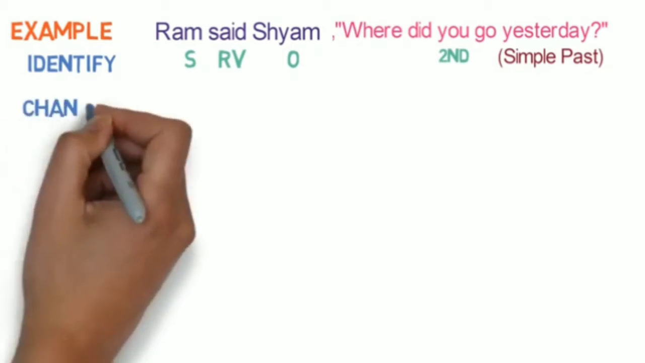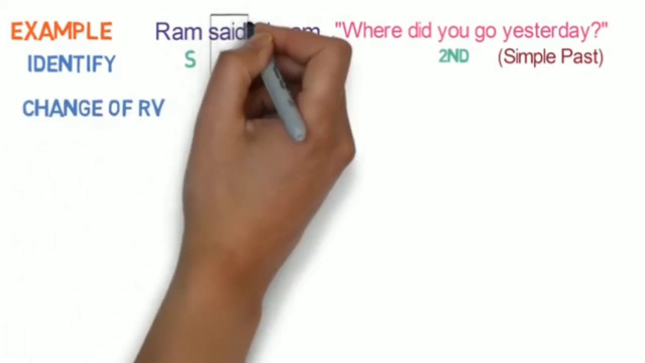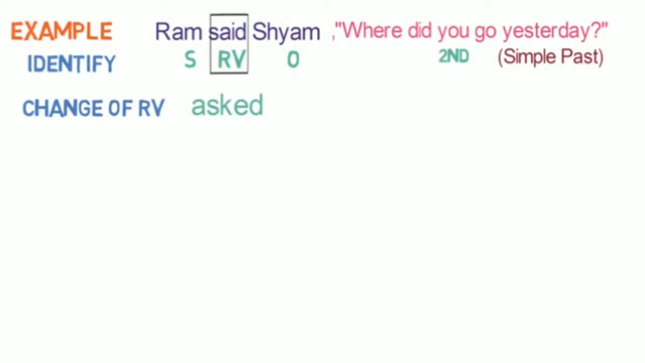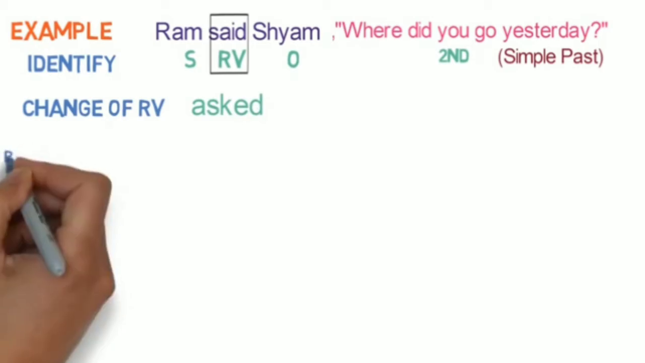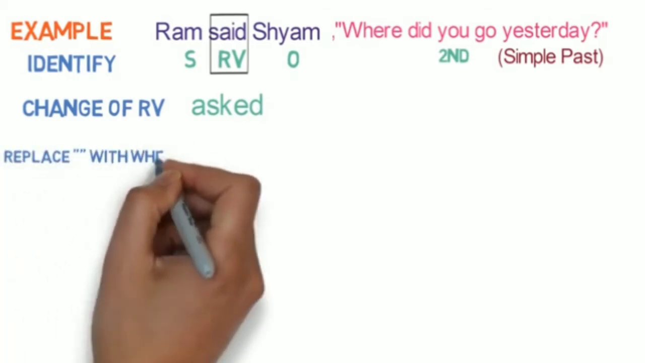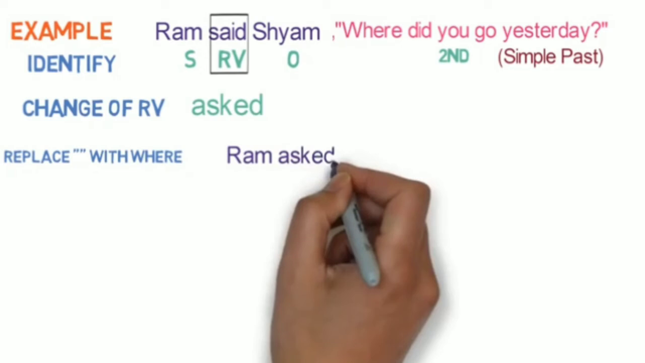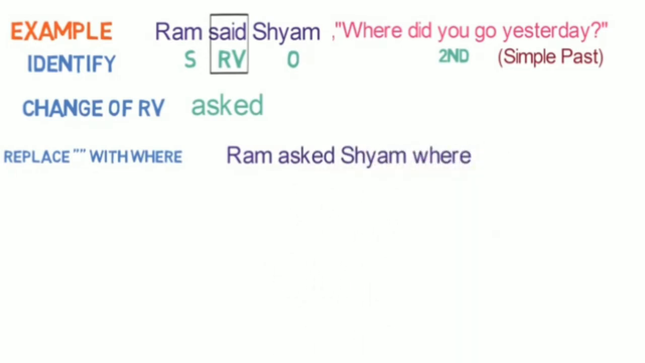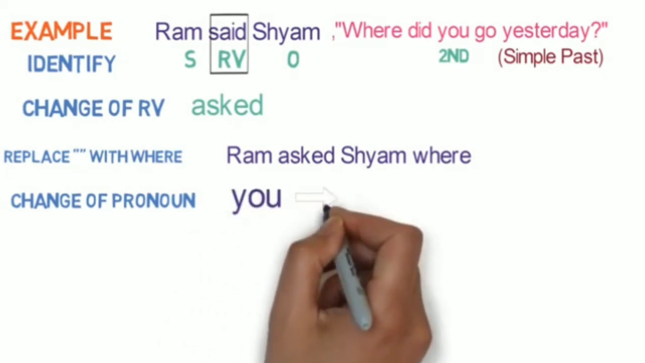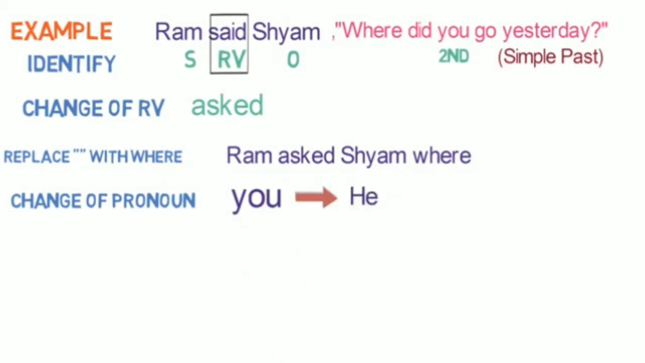Step 2 is the change of reporting verb. Said will become asked here. Step 3 is to replace the inverted comma with where, as it is a direct question. The sentence will become like this. Step 4 is the change of pronoun. Here you is in second person and object is Shyam. So you will be converted to he.